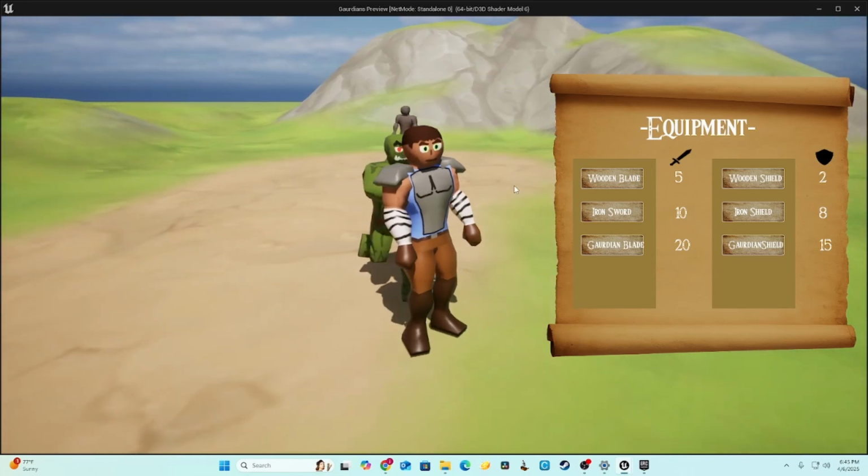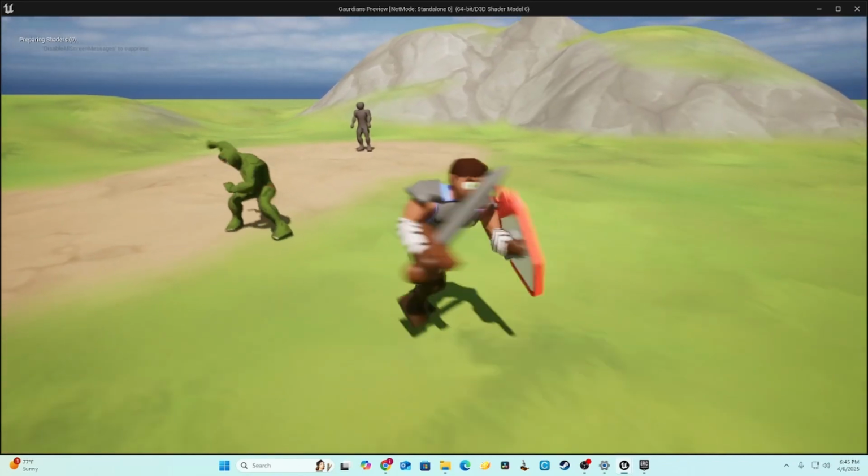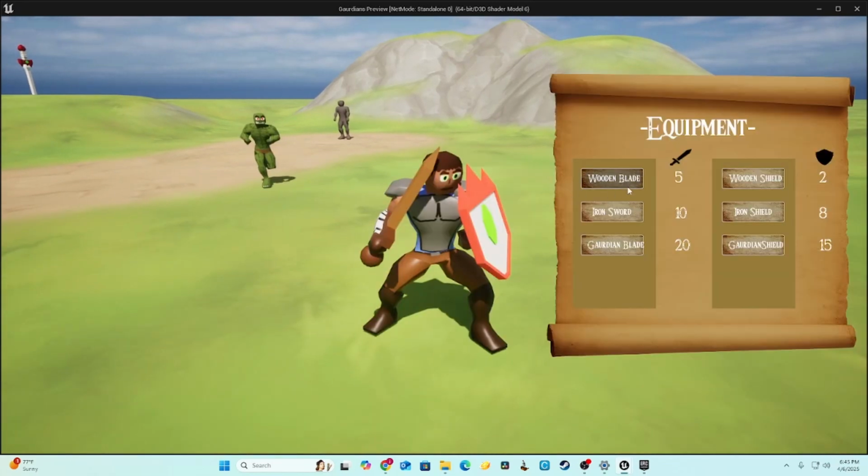But obviously, you could tell it was in the works. Okay, there we go. So this equipment menu, very, very basic. My idea of a kind of inventory, not very dynamic. Still kind of trying to mess around with how it works. But I knew I needed some sort of way to get your weapons. So you could choose a weapon, go from wooden blade to iron sword to guardian blade. And I was extremely proud of this project because I was actually making some sort of inventory and RPG stuff actually going on for the first time.